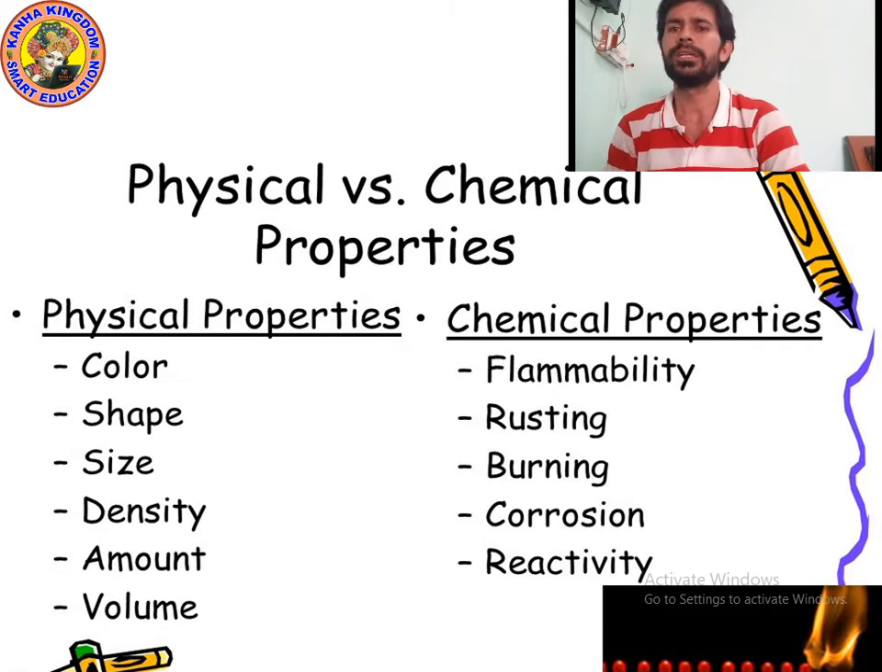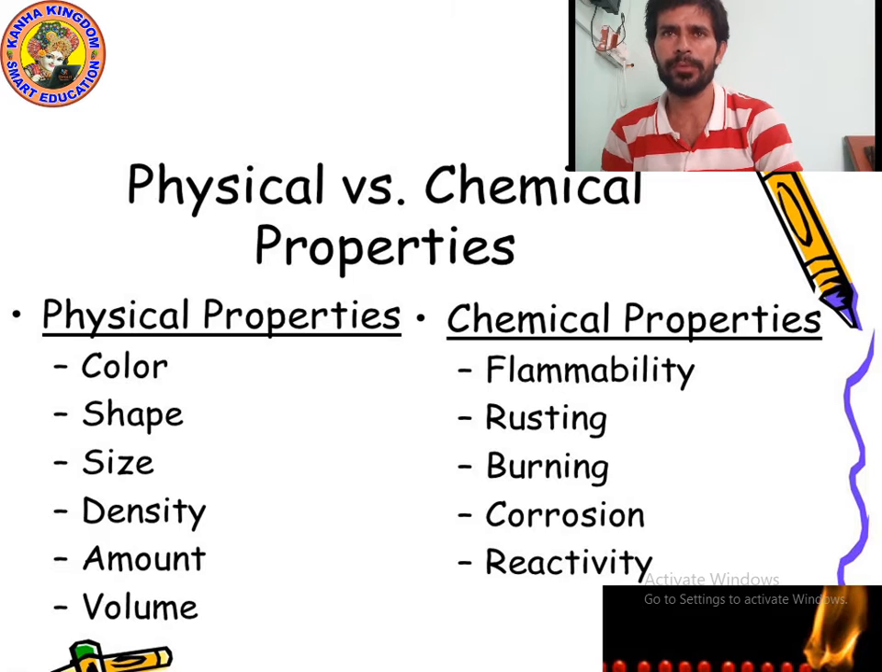So as you can see, physical properties and chemical properties. First of all, look at the physical properties. I have written 6 physical properties and 5 chemical properties. Color, shape, size, density, amount, volume, these are physical properties. And which are the chemical properties? Flammability, rusting, burning, corrosion, reactivity.